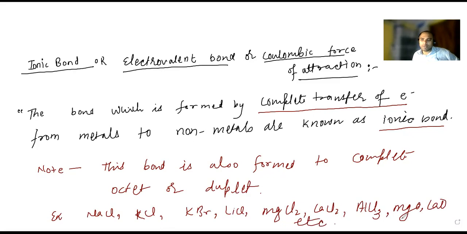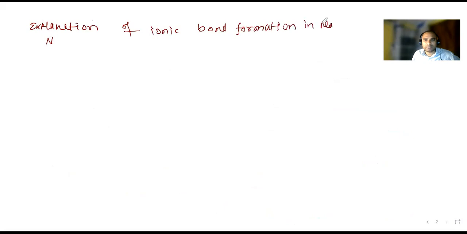Now I'm going for the next one. I'm taking one example, explanation of ionic bond formation in NaCl.